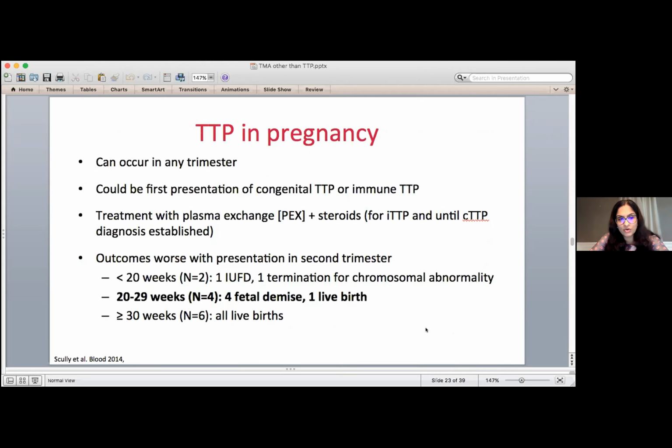Now, before I move on to those, I will briefly talk about TTP in pregnancy, just to say it can occur in any trimester. When we find someone has TTP in pregnancy, it could be congenital TTP presenting for the first time or immune TTP. Now, the treatment is with plasma exchange and steroids, always for immune TTP and for congenital until we've established that it's congenital, in which case they might get plasma infusion rather than plasma exchange. And the outcomes for mom and baby, particularly for the baby, tend to be worse in the middle of pregnancy, around the second trimester, between 20 to 29 weeks. And these are results from one of the studies from England.